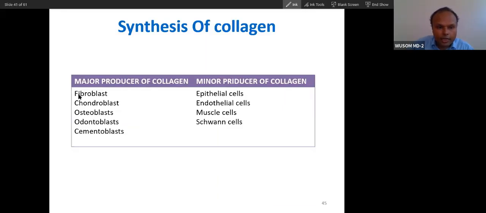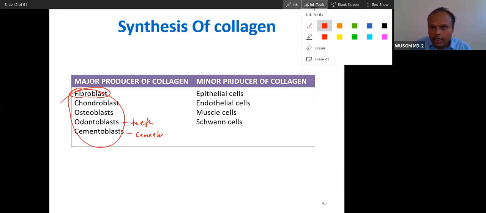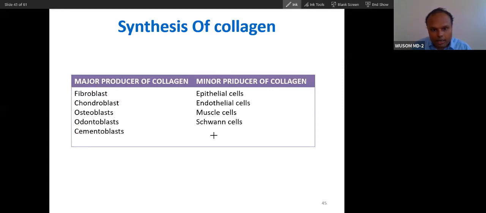Collagen is synthesized by different cells that are present in the connective tissue or bone. For example, in connective tissue it is synthesized by fibroblasts. So these are the major cells that will synthesize collagen. Fibroblasts synthesize collagen in connective tissue, and you can see chondroblasts in cartilage, osteoblasts in bone, odontoblasts in teeth, and cementoblasts in the cementum of teeth. These are the main cells that will synthesize collagen, and these are the minor cells that synthesize.